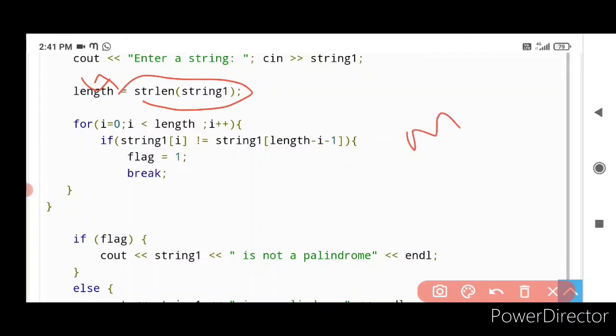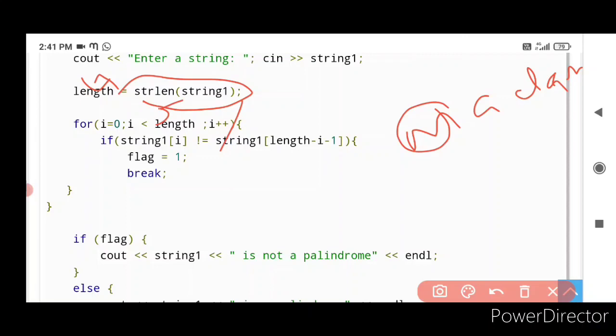Say for example, if it is going to be madam, M-A-D-A-M, it is a palindrome, right? So this and this will be checked. For that only we are writing this. For i equal to 0, 1, 2, 3, 4, 5. So what will be the length? 5 now. Length is equal to 5. So for i equal to 0, i less than 5, i plus plus is going to be 1.